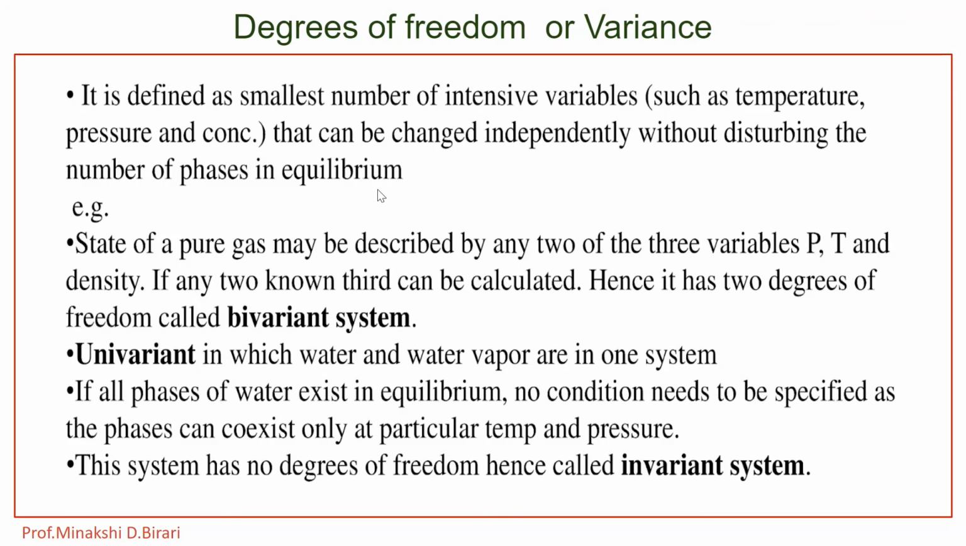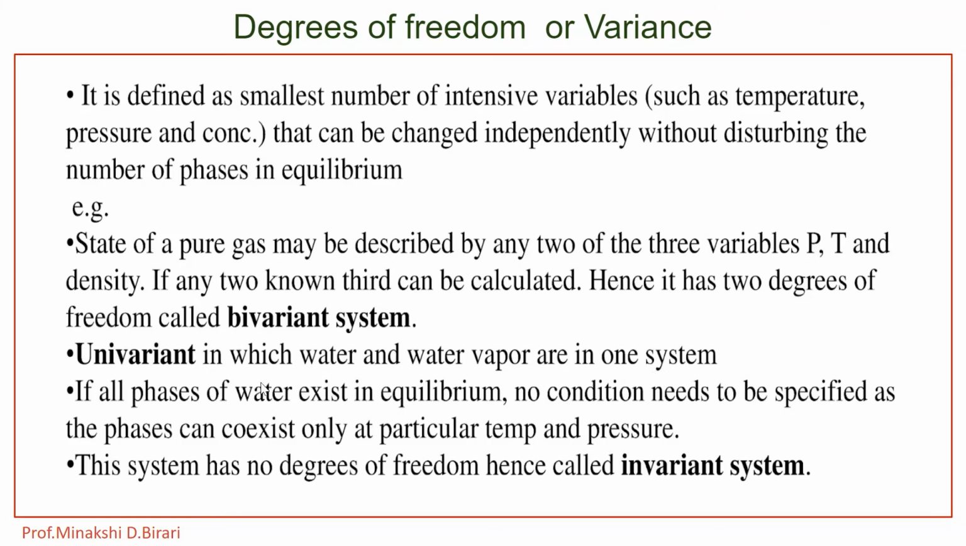For example, the state of a pure gas may be described by any two of the three variables pressure, temperature and density. If any two are known, the third can be calculated. Hence, it has 2 degrees of freedom, called a bivariant system. Then univariant, in which water and water vapor are in one system.